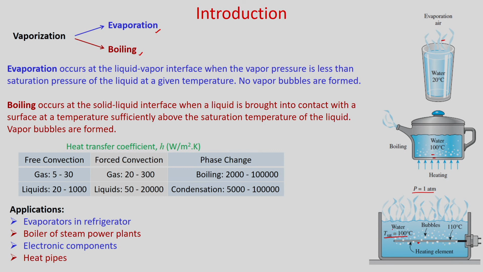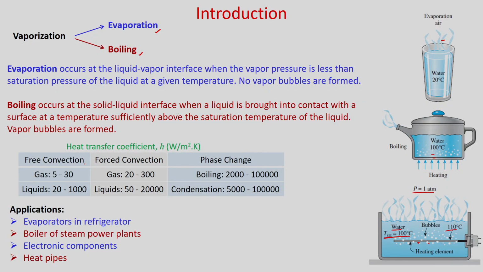If you consider water as a liquid, then the water saturation temperature at atmospheric pressure, you know that it is 100 degree centigrade. So if the surface temperature is higher than the saturation temperature, then boiling will take place. In this particular case obviously vapor bubbles will be formed and those will go up due to buoyancy.